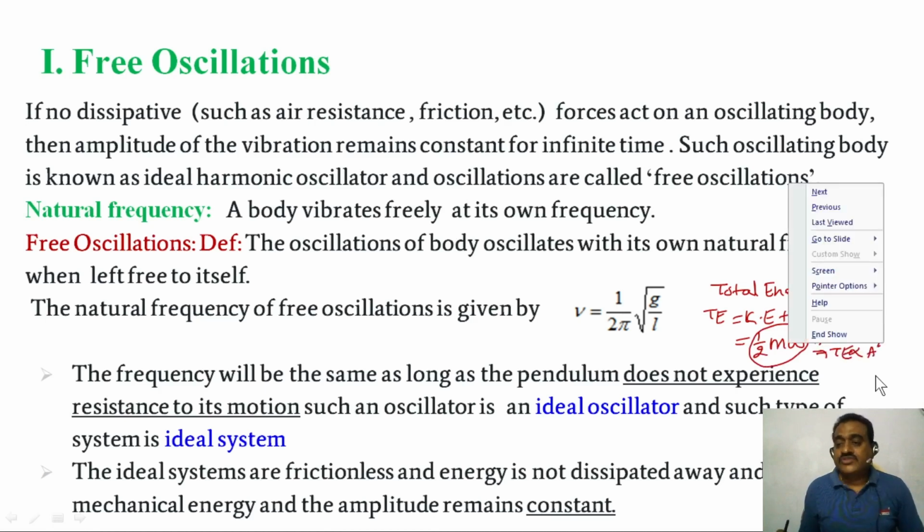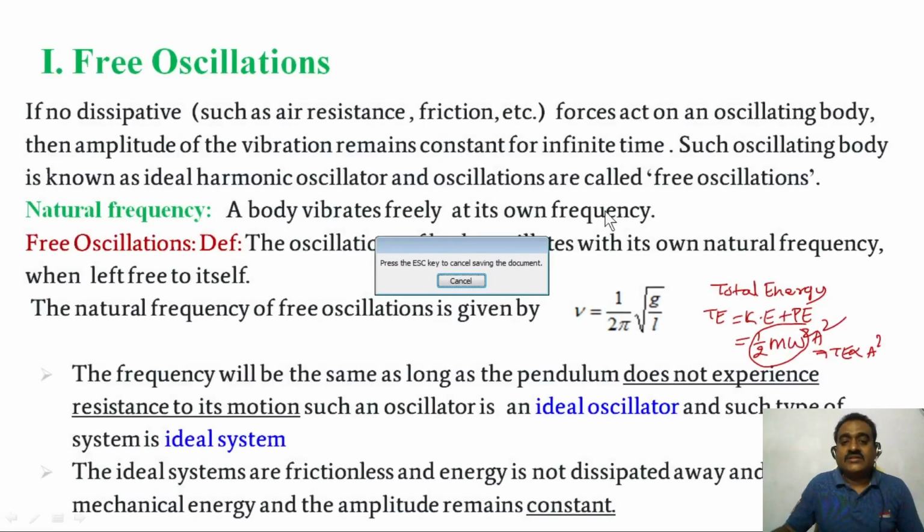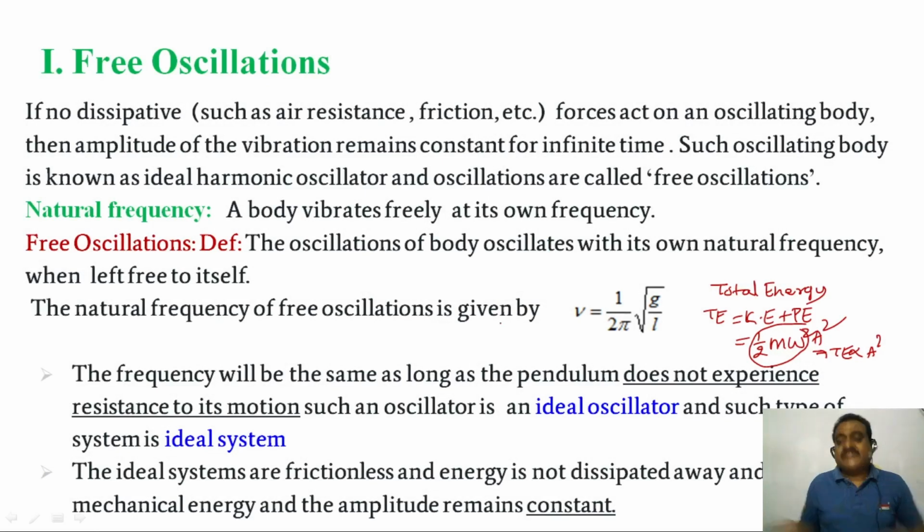Total energy is always constant, which means amplitude is also always constant. A system with constant total energy and constant amplitude is an ideal system, and that oscillator is called an ideal oscillator.